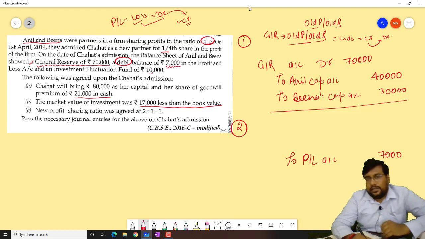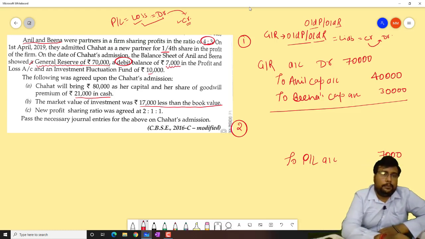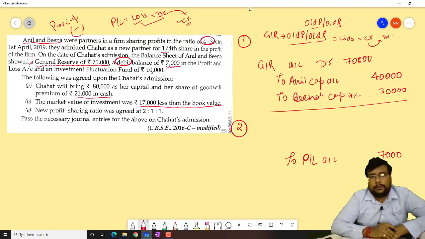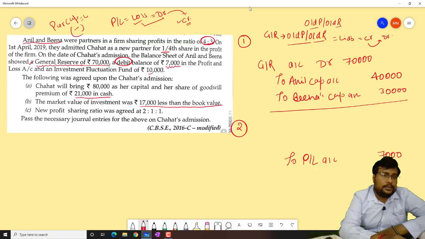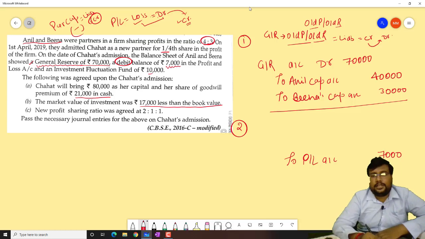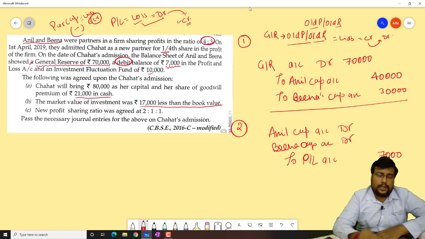When we give loss to the partners, capital will decrease. Because of loss, partners capital will decrease. Partners capital is what beta, liability, and all liabilities are credit. So when we have to decrease the liability credit, we have to pass in the opposite side. That's why Anil capital account debit and Veena capital account debit.